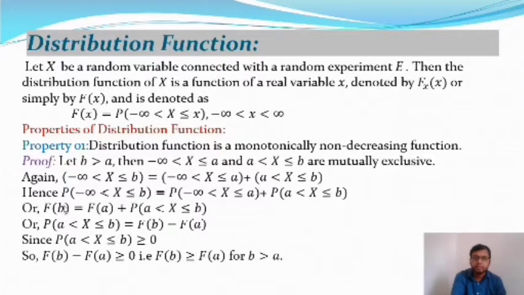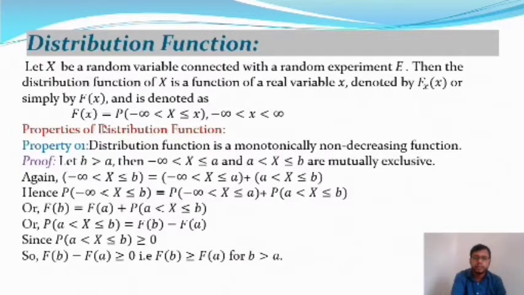Therefore the probability of minus infinity less than X less or equal to b is equal to the probability of minus infinity less than X less or equal to a plus the probability of a less than X less or equal to b. Now applying the distribution function: the probability of minus infinity less than X less or equal to b equals F of b, and the probability of minus infinity less than X less or equal to a equals F of a. In both cases I have put the distribution function, as this is the definition of the distribution function.